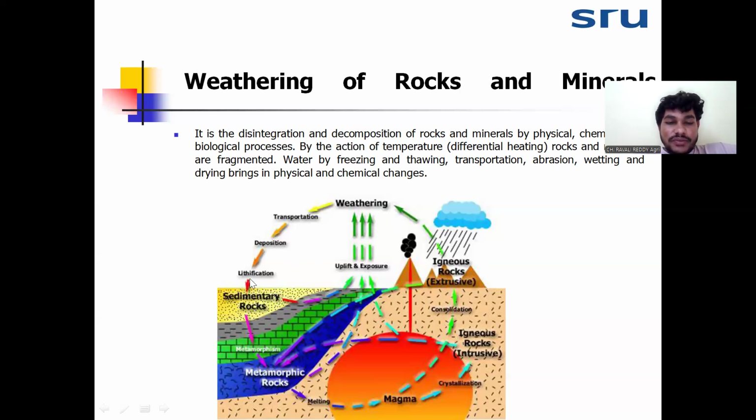These igneous, sedimentary and metamorphic rocks will have different types of minerals. Generally, a mineral is a hard mass, and rocks are hard masses that have more than two minerals.